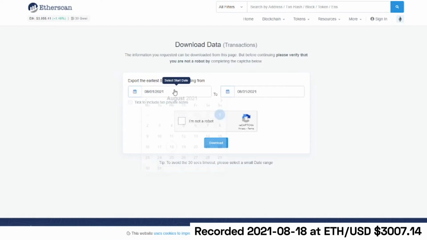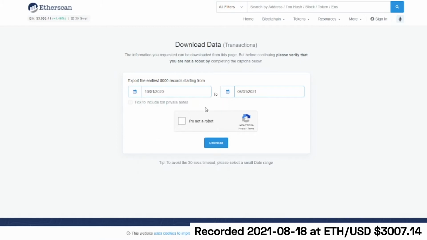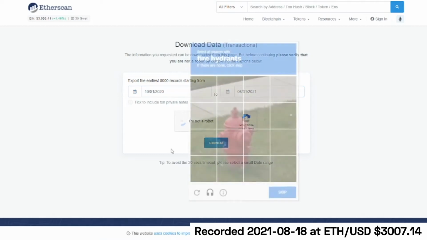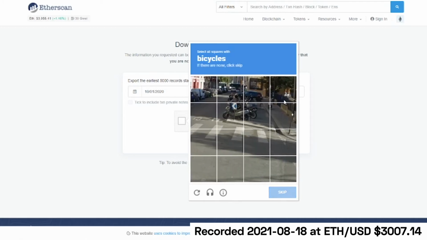And what we'll want to do is to change the range. So we're going to roll back in time. We'll start from before the launch of the contract and run it up until the end of this month. And go through the CAPTCHA just to prove that we are human.